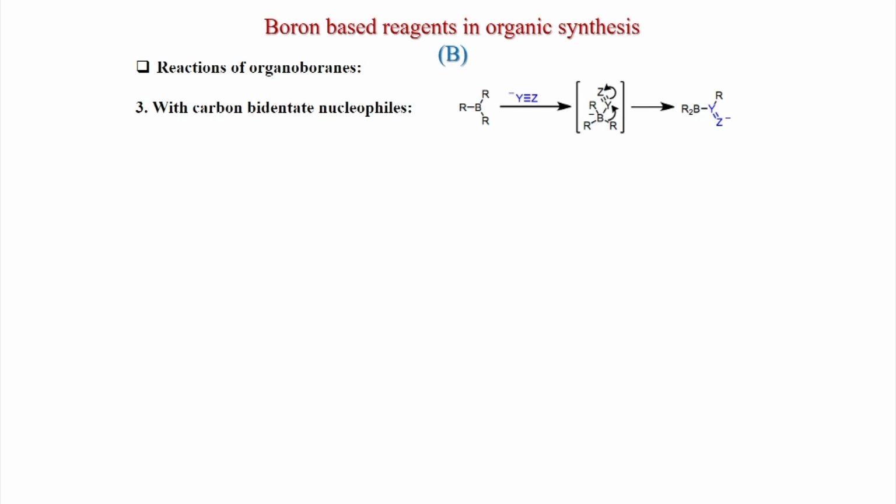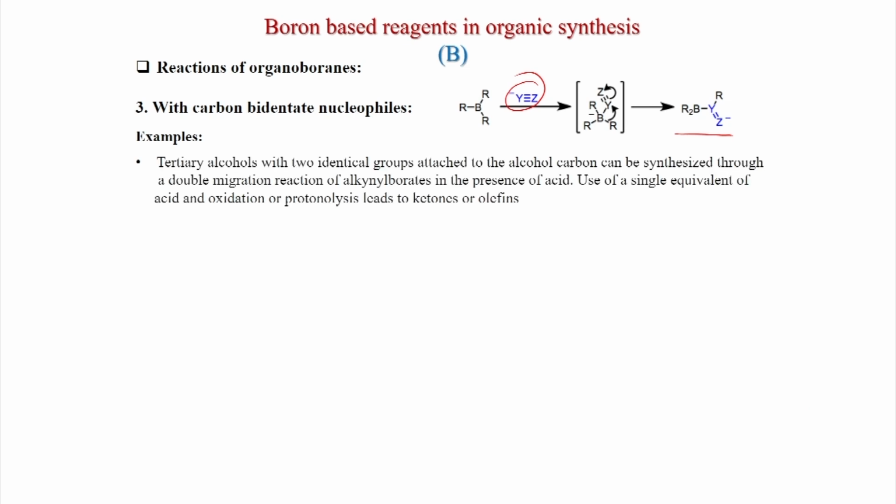With carbon bidentate nucleophiles, now we will discuss when a triple bond is present. Here, like carbon monoxide systems or cyanide systems, we have seen the triple bond first goes to a double bond. So here we will see the simple carbon-carbon triple bond. We will discuss now C triple bond systems.